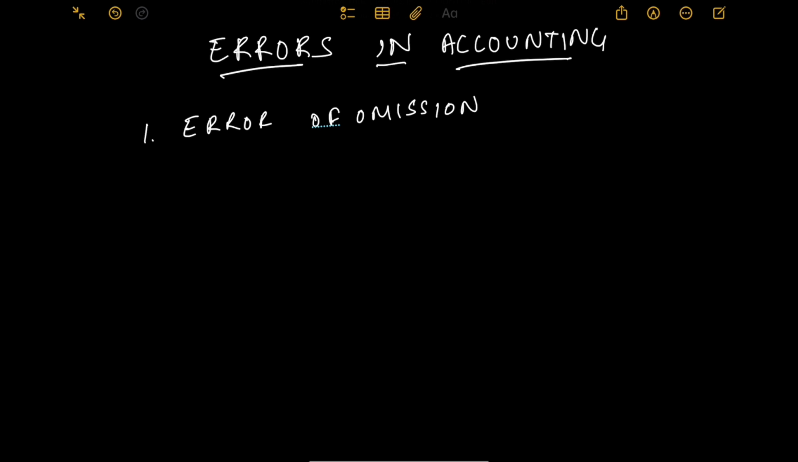Okay. So what is error of omission? Error of omission occurs when a transaction is completely or partially not recorded in the books of account. What is error of omission? Error of omission is when a financial transaction has occurred but it is not recorded in the books at all.